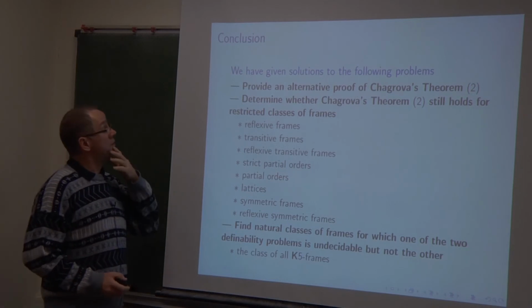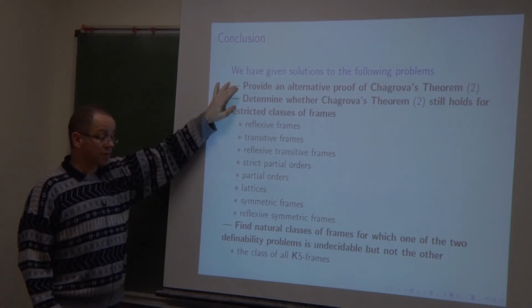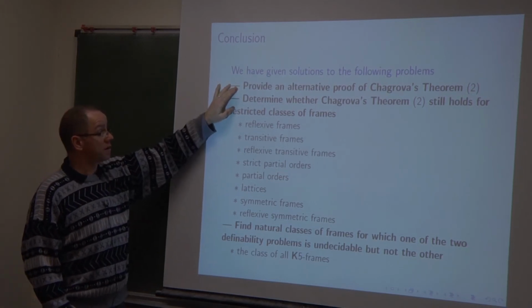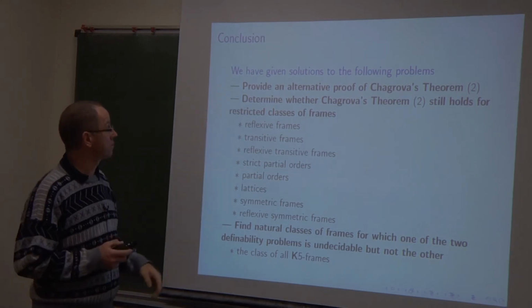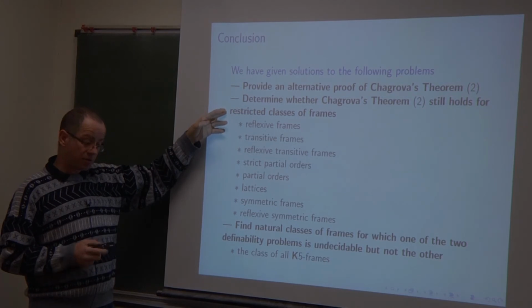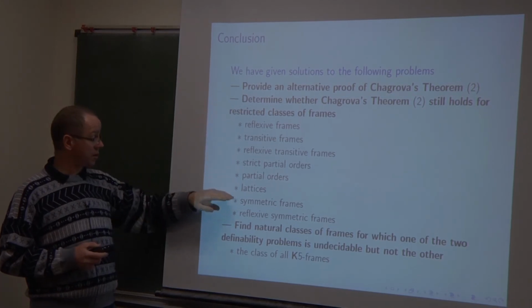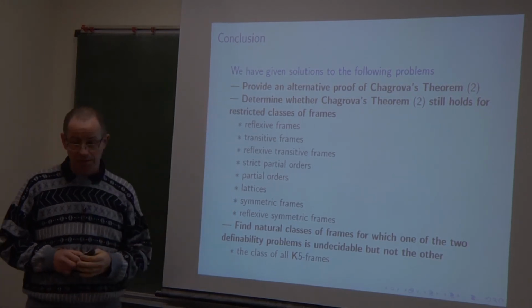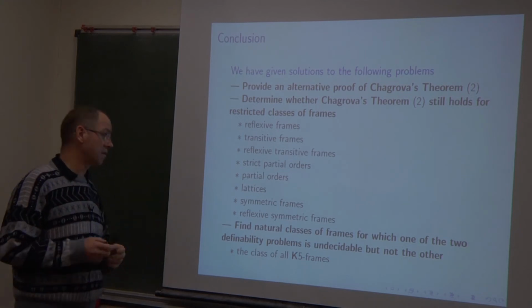So this is what we have done. We have provided a simpler proof of Chagrov's theorem about modal definability. We have shown that this theorem can be extended to other classes of frames thanks to the stability property of these classes.